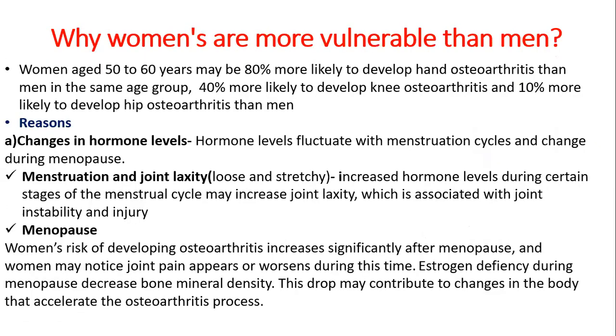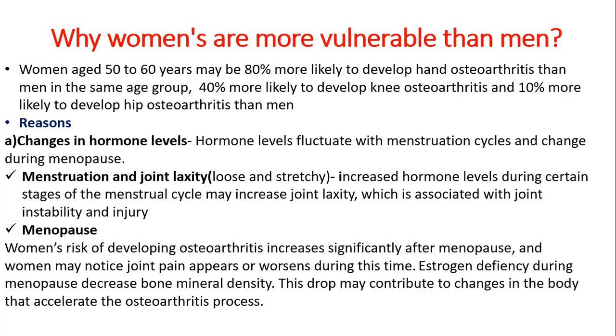Now it is also dependent on gender. Women are more vulnerable than men. Women above the age of 50 to 60, 80% develop hand osteoarthritis, as compared to men, 40% knee, and 10% hip osteoarthritis. What are the reasons?